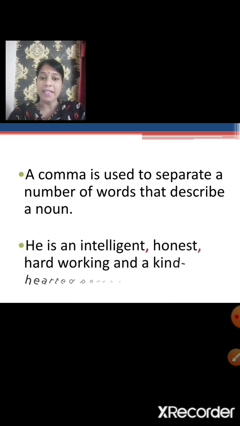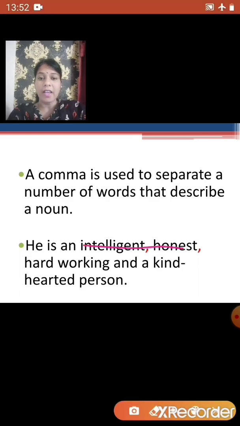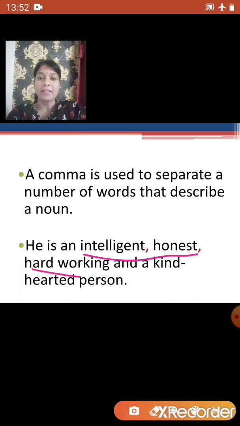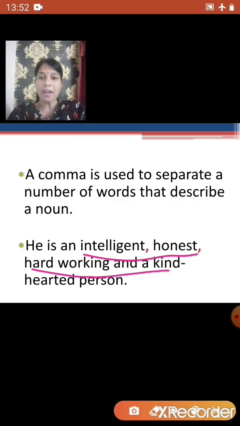He is an intelligent, honest, hardworking and a kind-hearted person. Here you can see a number of adjectives are used and all the adjectives are differentiated from one another with the help of a comma. He is an intelligent, honest, hardworking and a kind-hearted person.